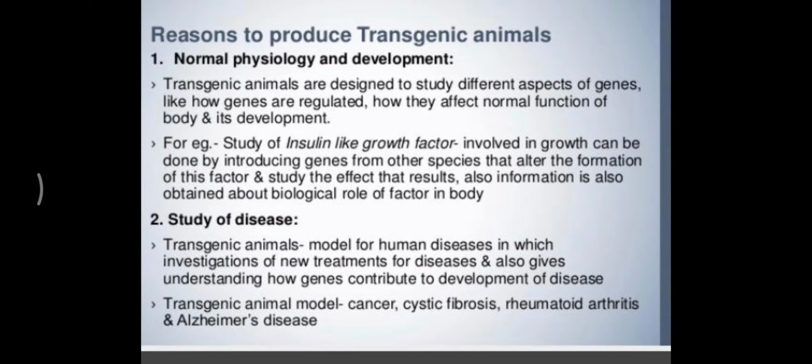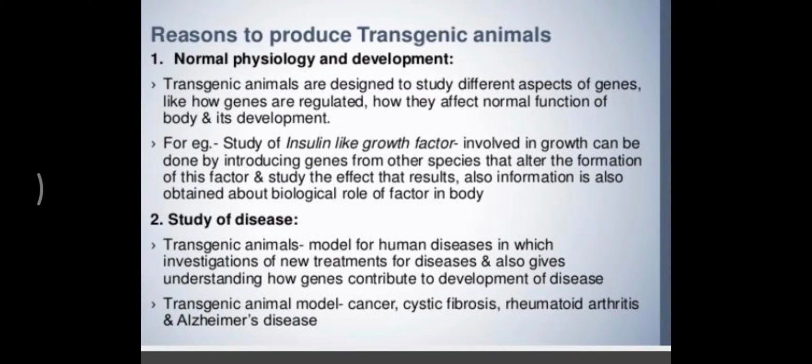The first advantage is to study normal physiology and development. They are basically developed to study how genes are regulated and how they affect the normal functioning of the body and its development. For example, the study of complex factors involving growth, such as insulin-like factor.